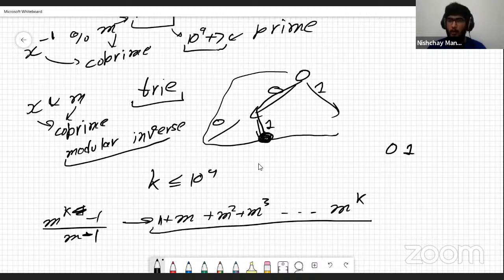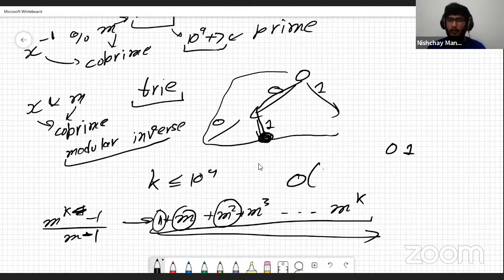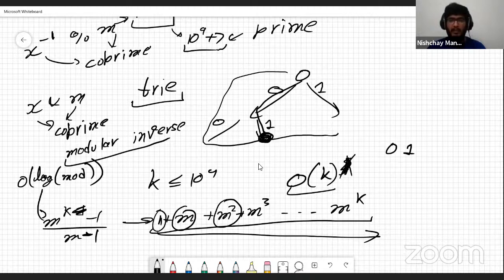So you can find the sum even if x and m are not co-prime, but you would have to go in this fashion. You would first calculate 1, sum that with m, sum that with m square. This would take you big O of k time. However, here it's taking just big O of log of the modulo. Here also there would be a log function, but it would take big O of k time. But in general, we can't find x inverse if x and m are not co-prime.